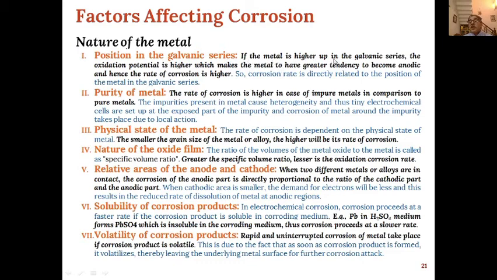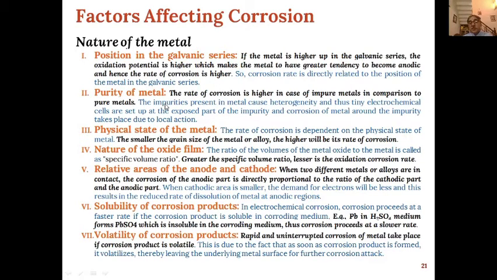If the metal is higher up in the galvanic series, the oxidation potential is higher, which makes the metal have higher tendency to become anodic, and hence the rate of corrosion will be higher. So that means depending upon the position of the metal, the rate of corrosion will be determined.